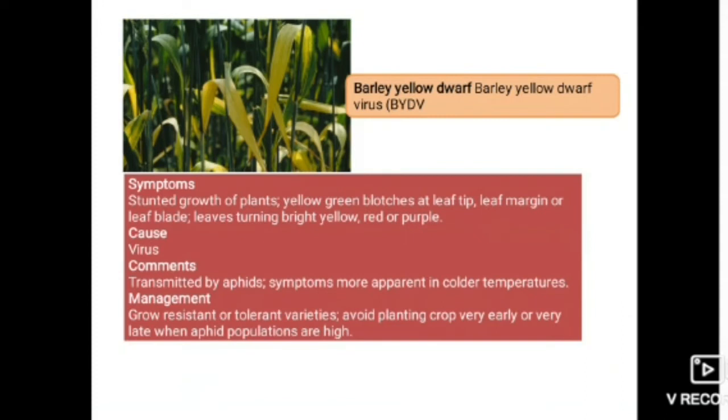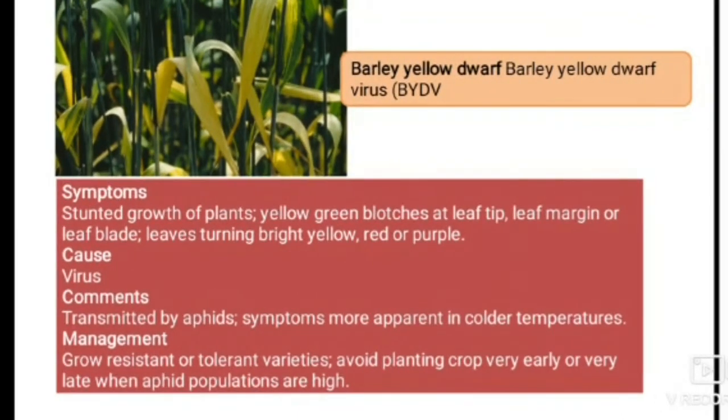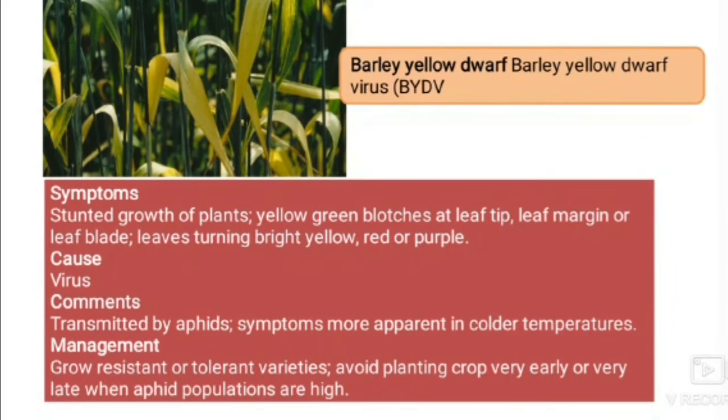Moving to barley yellow dwarf disease, it is caused by virus, and the symptoms, as you can see here, are stunted growth of plants, leaf margin or leaf blade becoming yellow, yellow-green blotches at leaf tip, leaves turning bright yellow, red or purple. It is transmitted by aphids, symptoms more apparent in colder temperatures. It is managed by growing resistant or tolerant varieties. Avoid planting crop very early or very late when aphid populations are high.